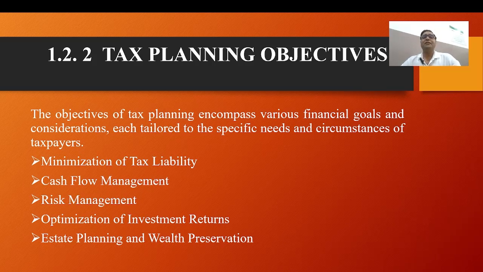For example, a technology company in India conducts regular tax audits and compliance reviews to identify and address potential areas of tax risk, such as transfer pricing issues or ambiguous tax positions. By proactively managing tax risk, the company avoids costly penalties and legal disputes with tax authorities.